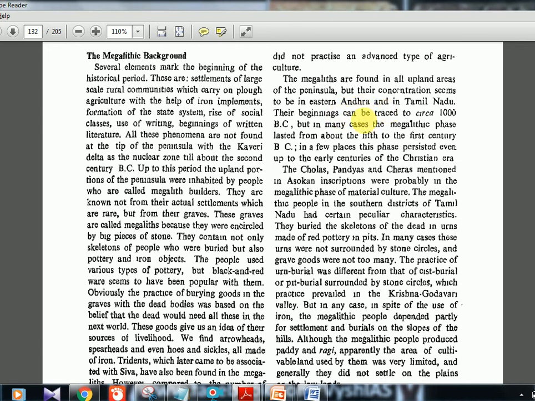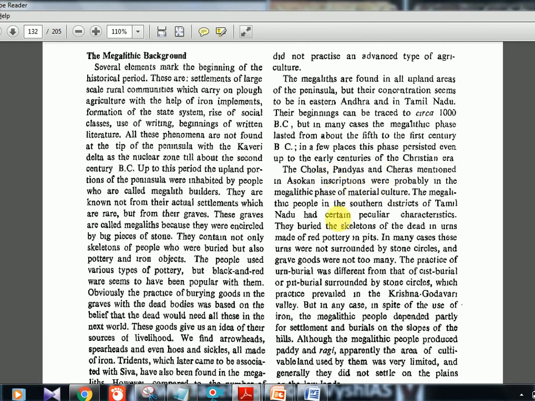Their beginnings can be traced to 1000 BC, but in many cases the megalithic phase lasted from about the 5th to the 1st century BC. Even at 1000 BC there are traces of it, but the 5th to 1st century BC is the time when more things are recovered. In a few places this phase persisted even up to the early centuries of the Christian era. The Cholas, Pandyas and Cheras mentioned in Ashokan inscriptions were probably in the megalithic phase of material culture. You should know that. These three kingdoms were there, and they were mentioned in Ashoka's inscriptions.